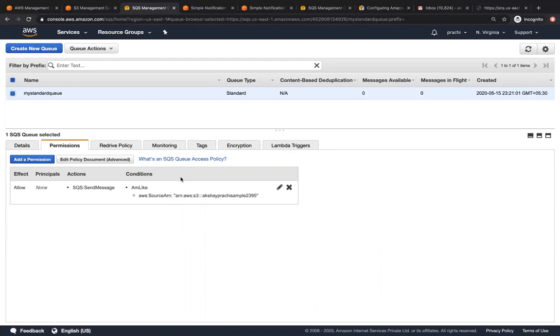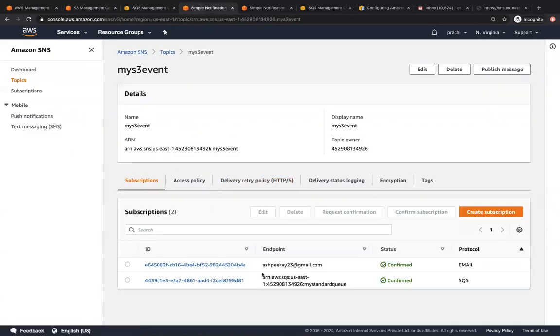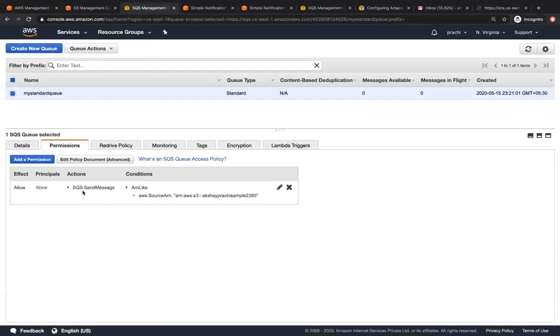So I'll let you figure that part out. Let's keep this as homework: if you send your event from S3 all the way to SNS to a particular topic, how will it be able to send to both of these entities? I'll give that as homework for you. Please do try it out and let me know if it works out. I think the problem would only be with the permissions over here.